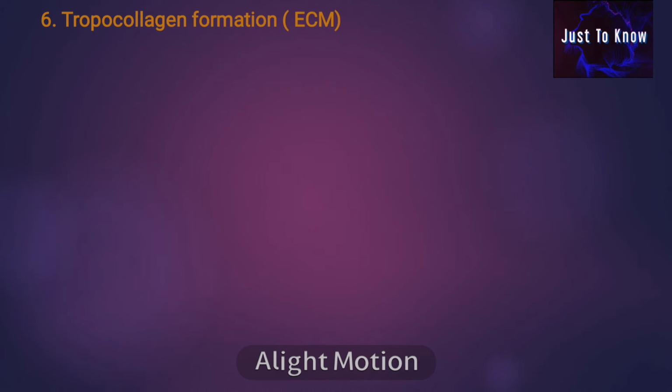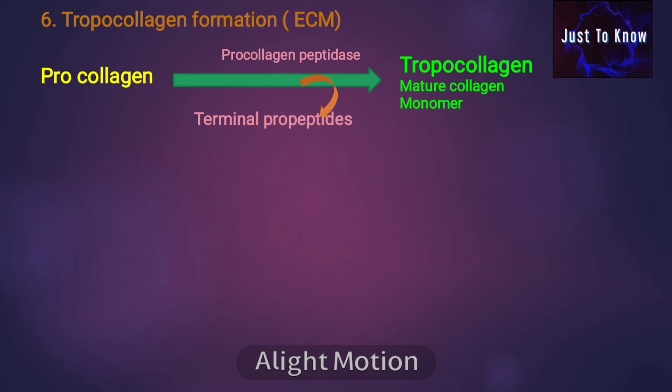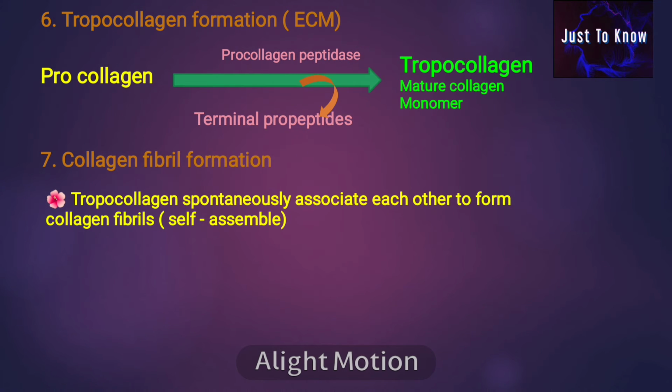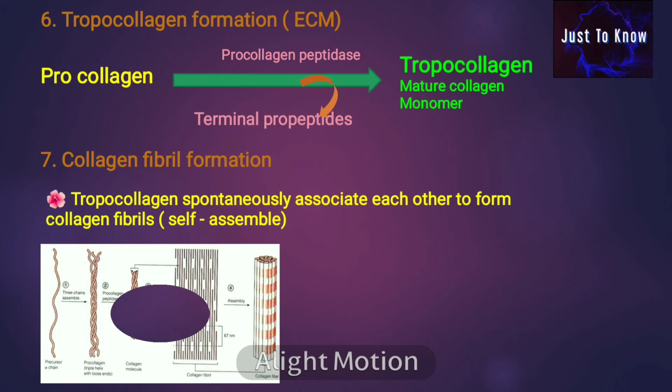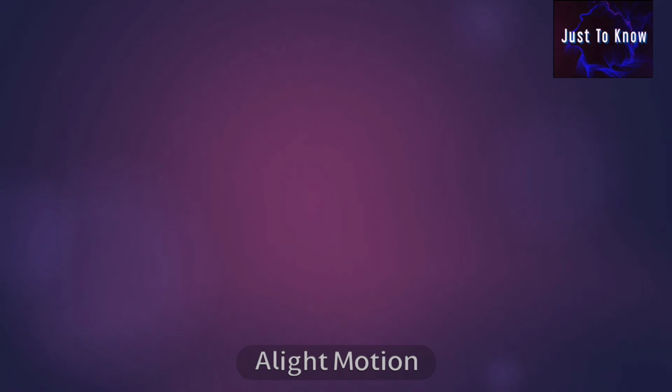Tropocollagen formation in the extracellular matrix. Procollagen, in the presence of the enzyme procollagen peptidase, is converted to tropocollagen, a mature collagen monomer. Collagen fibril formation. Tropocollagen spontaneously associates with each other to form a collagen fibril, a self-assembly. This aggregates in a head-to-tail arrangement.